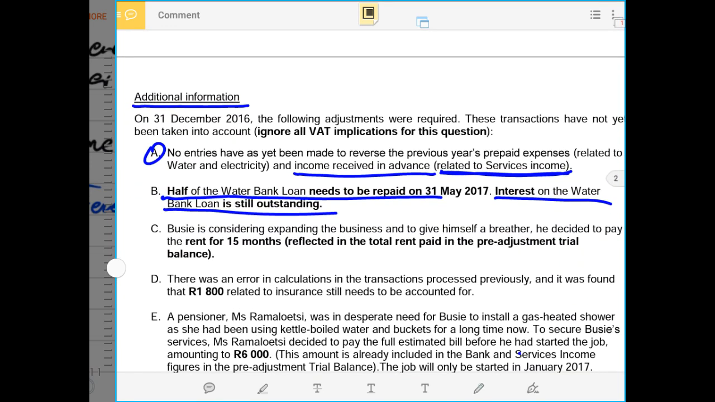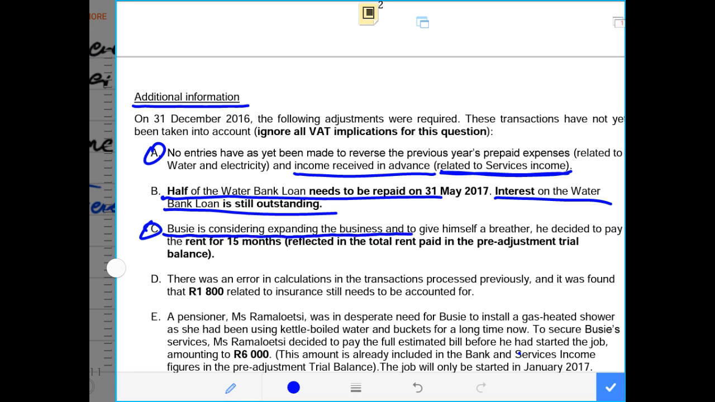Adjustment number C tells us that Busi is considering expanding the business, and to give himself a breather, he decided to pay the rent for 15 months, reflected in the total rent paid in the pre-adjustment trial balance. That means the rent that you see in the trial balance is for 15 months, and obviously we have to pay rent only for 12 months, because in business we record expenses only for the year, not expenses for the next accounting period.